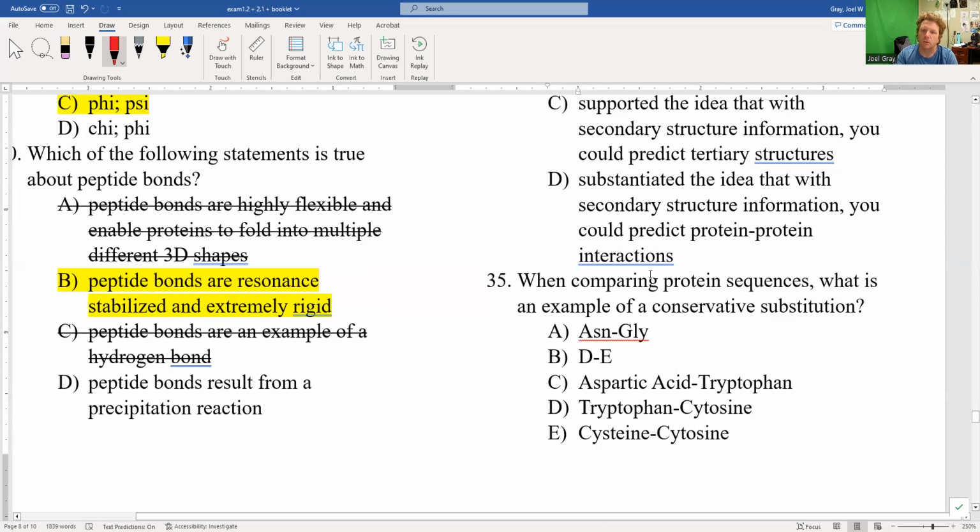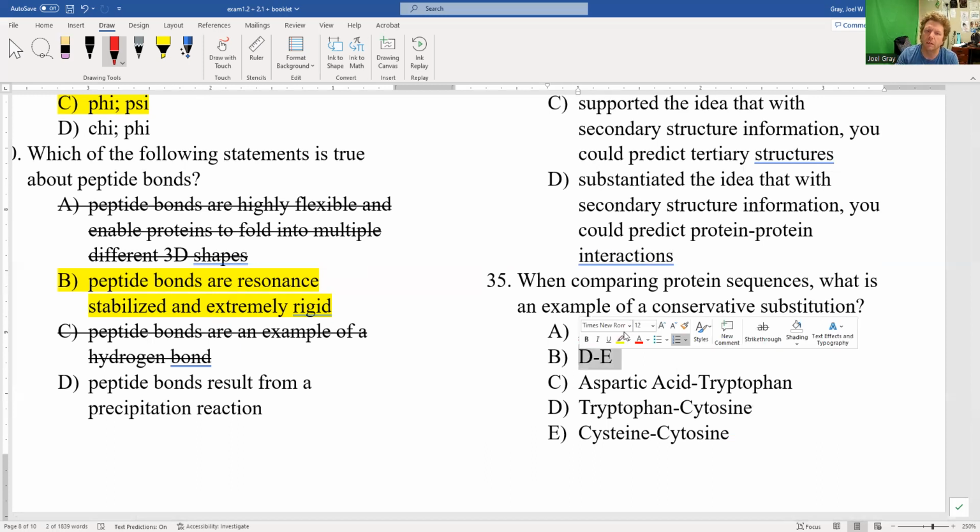When comparing protein sequences, what is an example of a conservative substitution? A conservative substitution is one where the amino acids that are mutated for one another are not that drastically different. If we say asparagine and glycine, glycine is a non-polar amino acid, asparagine is polar. Aspartic acid and tryptophan, we're talking about two polar residues, but one's negative and one's neutral. Tryptophan and cytosine, well, cytosine's not even an amino acid. Cysteine and cytosine, again, cytosine's not an amino acid. The correct answer for that would be B, aspartic acid going to glutamic acid.